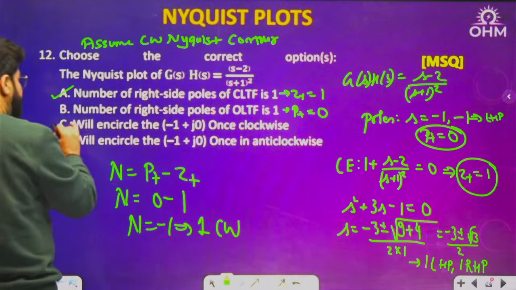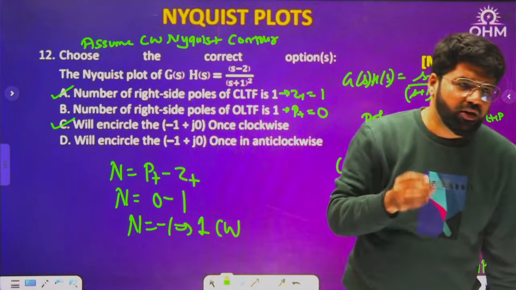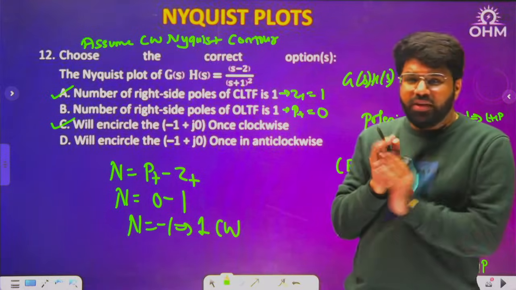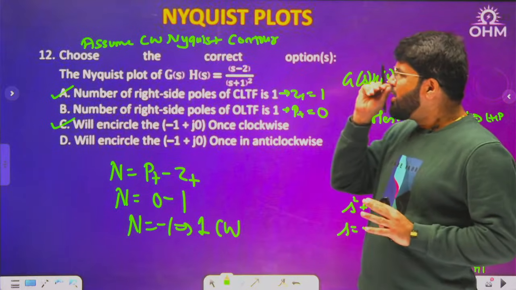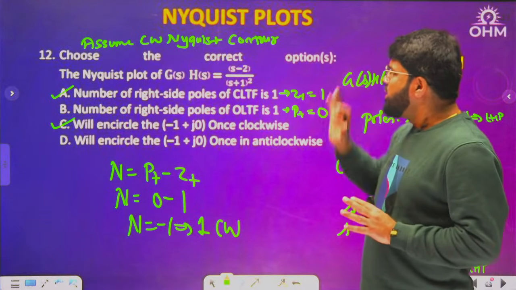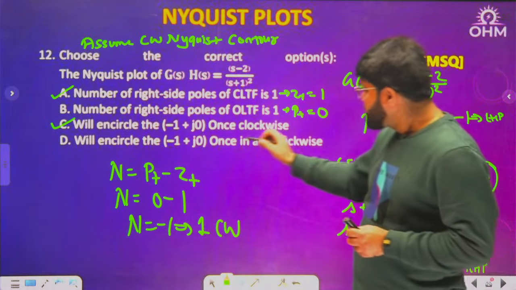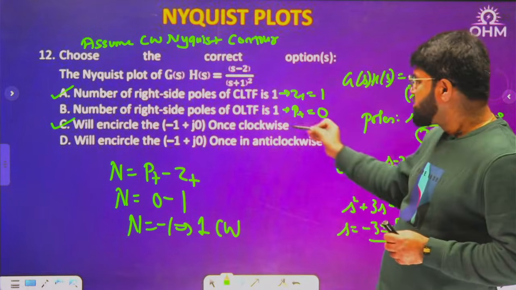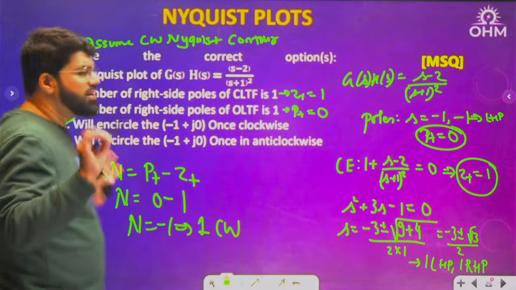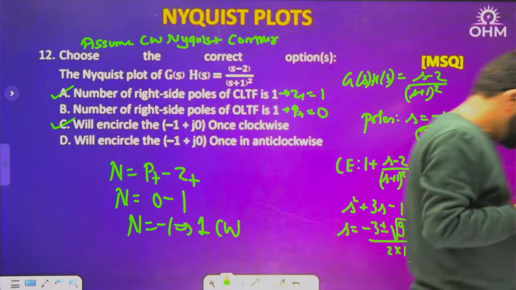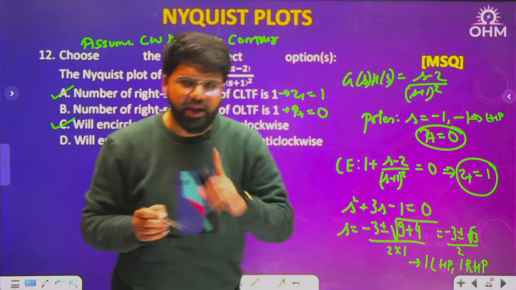So once clockwise, answer C, but for that Nyquist contour has to be mentioned as clockwise, or we will by default assume clockwise. But properly when they form the GATE questions, they are very clear with the data. So they will mention somehow Nyquist contour data. So assume Nyquist contour as clockwise, then I'll use the formula P minus Z. Otherwise, if I use Z minus P, then I'll get 1, then the plus 1 means anti-clockwise. But right now we'll take it as 1 clockwise. That is A and C are the correct answers. This is a question on Nyquist plot, but we don't need to draw the Nyquist plot.